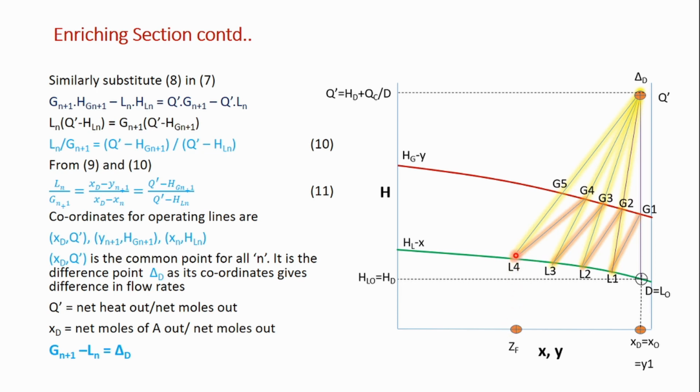This is almost reaching the ZF point, or the feed point. So the next tie line is going to come after this feed section, below the feed section, and below the feed section is our stripping section. Okay, so we have completed the analysis of the enriching section. In the enriching section, how many stages are we getting? Count the tie lines for finding out the stages: 1, 2, 3, 4. So we are able to draw these 4 tie lines. So there are 4 stages in the enriching section, which is above the feed point.